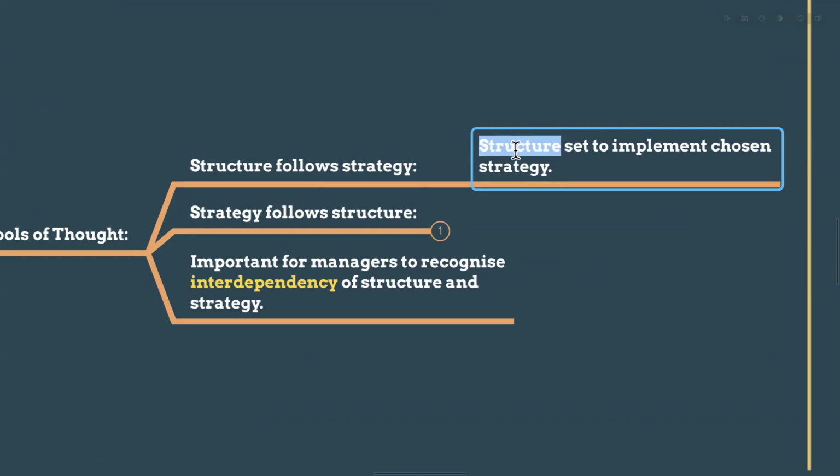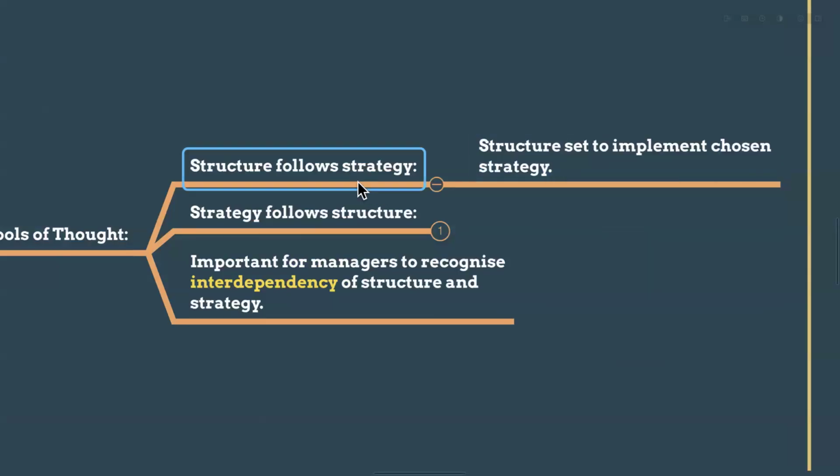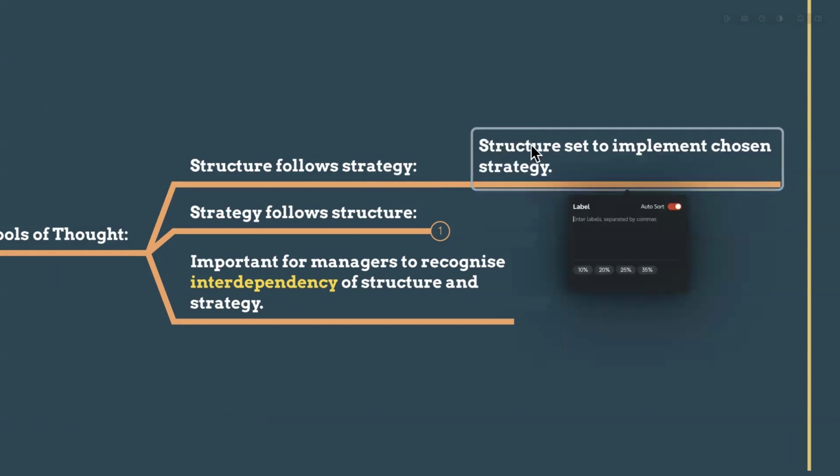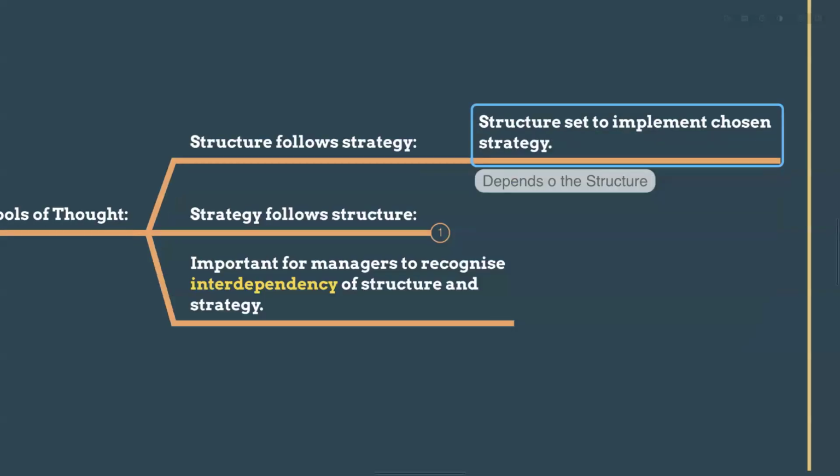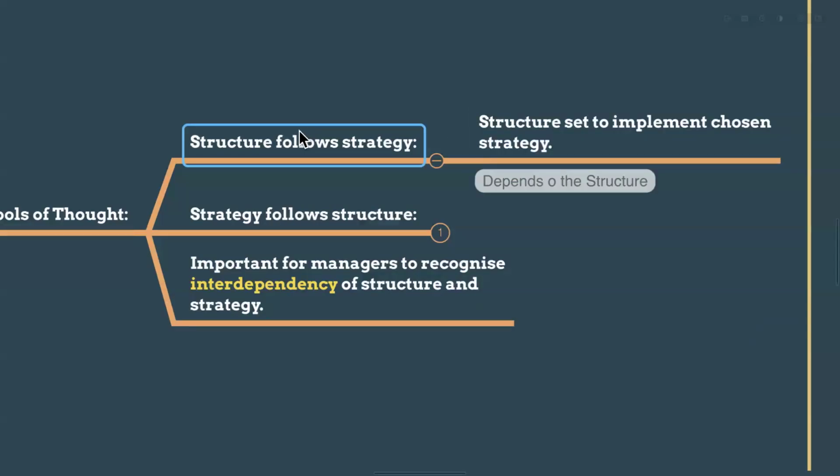That structure will decide how we implement our strategy. Sorry, here we depend on the structure, because according to the structure only we will decide what our strategy is.